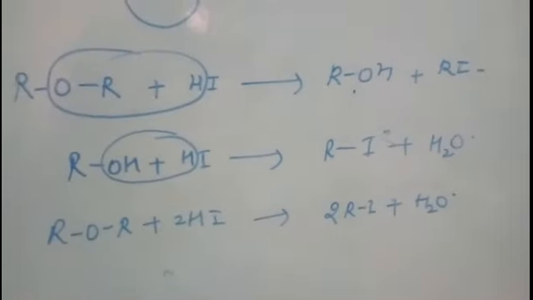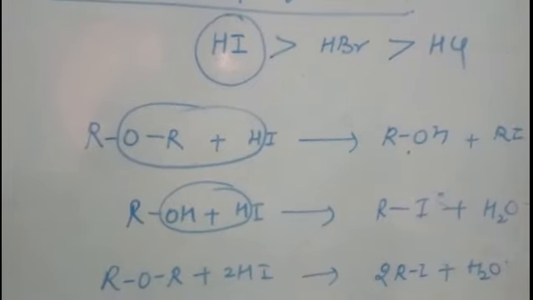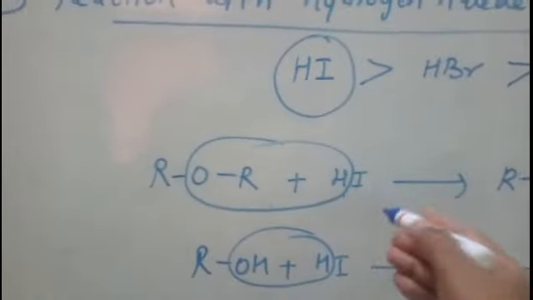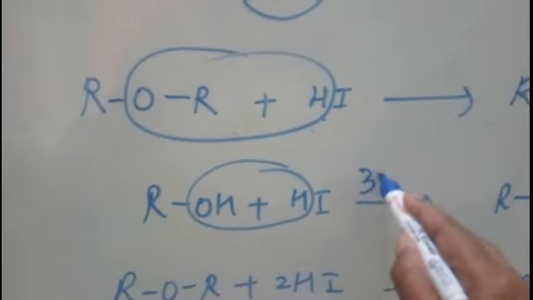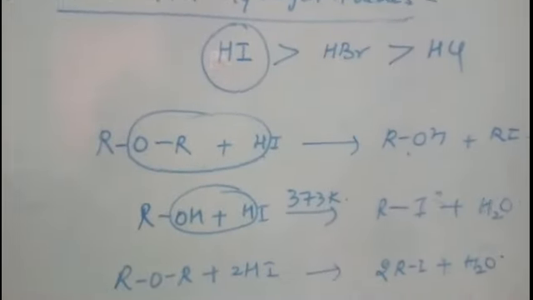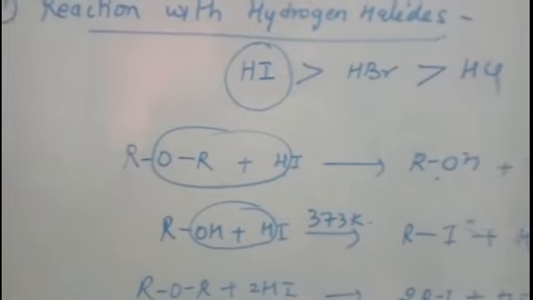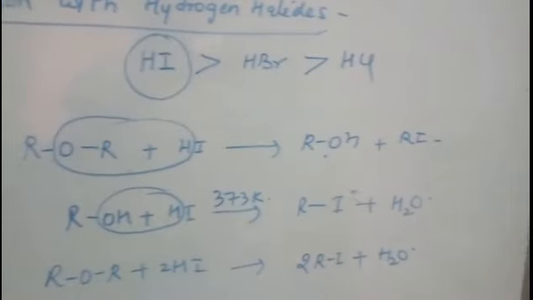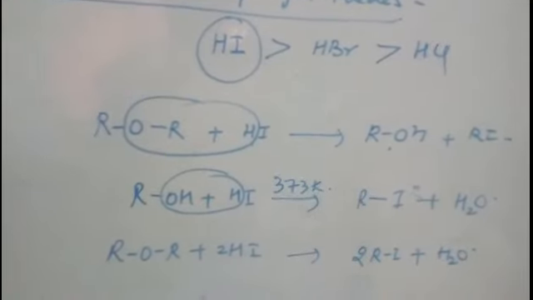But this happens when you are taking hydroiodic acid in excess. This is hydroiodic acid or hydrogen iodide, and the temperature should be elevated, that is 373 Kelvin. Then it happens. Otherwise the reaction stops here only. If it is not in excess, it is in small amount and the temperature is also low, then only the first reaction takes place. Understood?